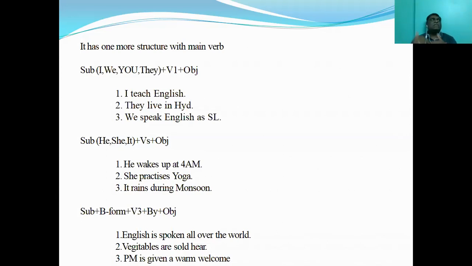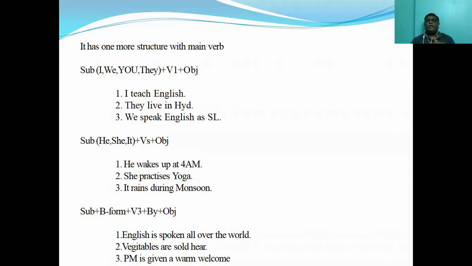V-E-G-E-T-A-B-L-E. Vegetables are sold here. PM is given. PM has not given anything. PM received a warm welcome from others. So here the Prime Minister is a recipient of a warm welcome by many other people. So that's how we should understand.